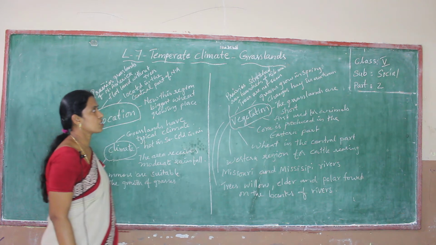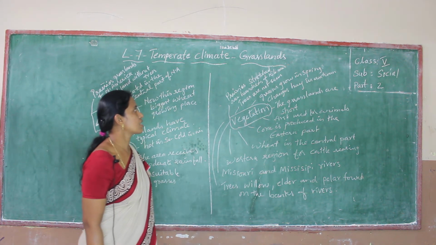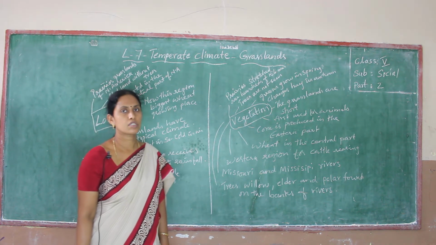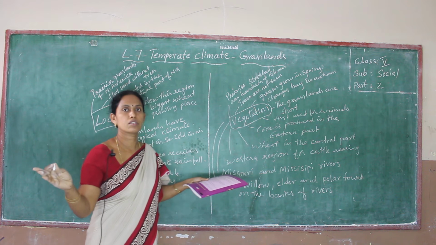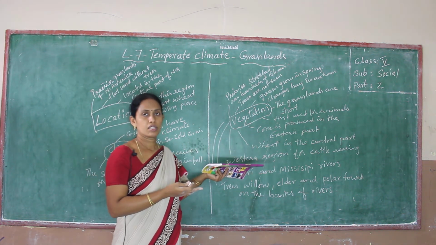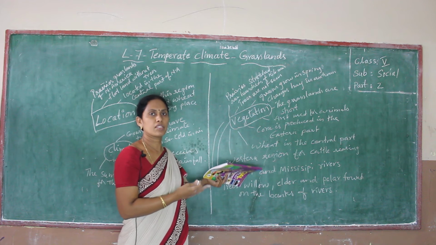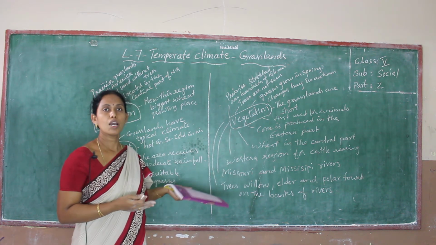Next, come to the vegetation. Here the prairies stretch over hundreds of kilometers. This grassland stretches hundreds of kilometers, with only grass growing. What is the name of that grassland? In North America it is called prairies.